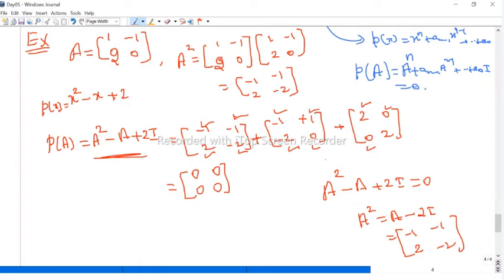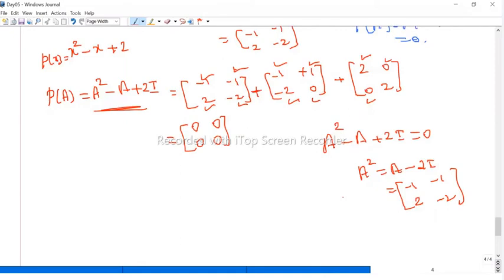So no need to take the product to find A squared. You can directly find it from here. If you take any matrix, our work will be less to find A squared or anything, or even you can find the inverse also.